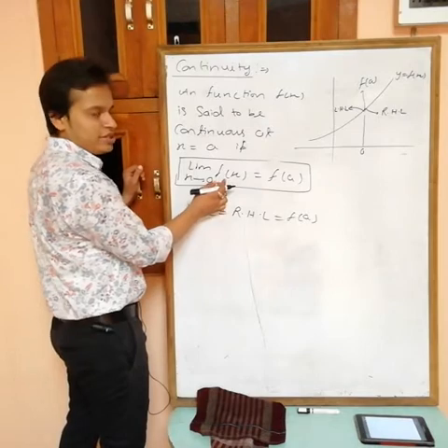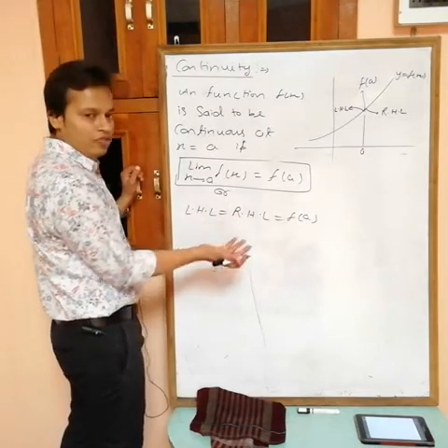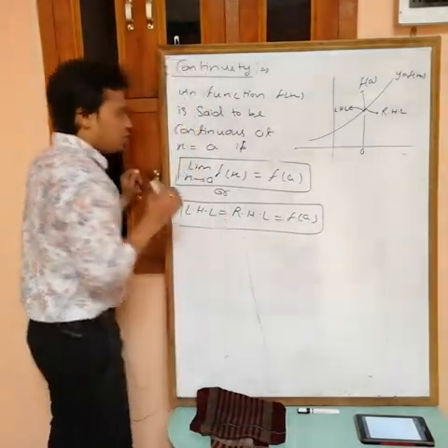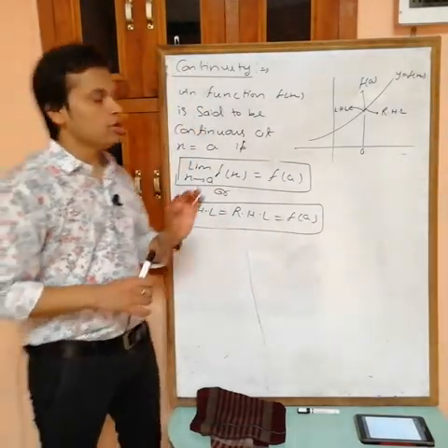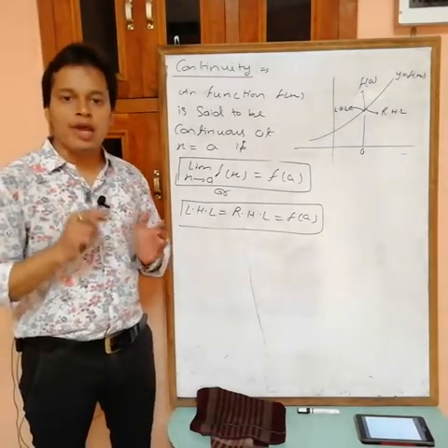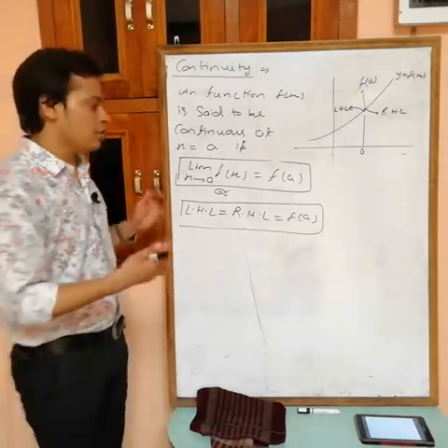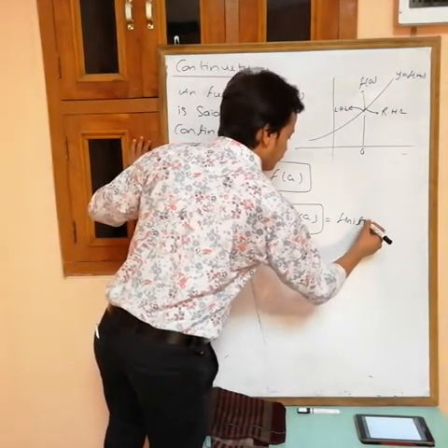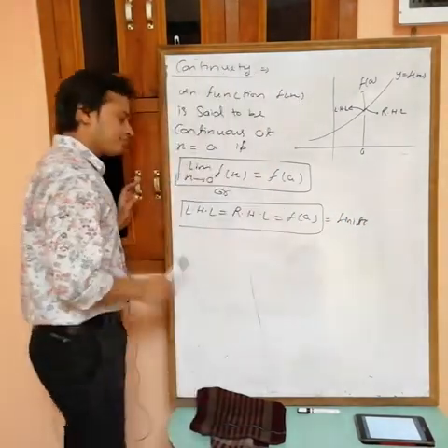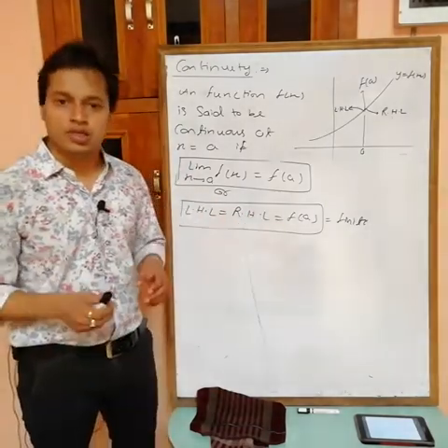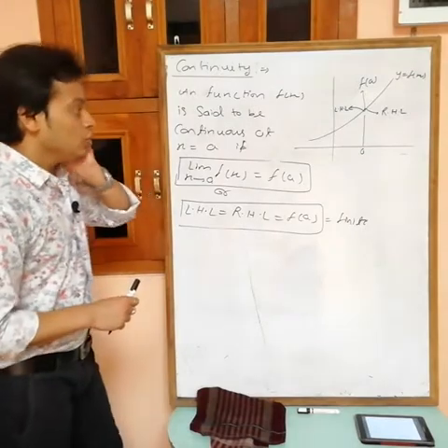If both are the same, then the limit as x tends to a of f(x) is the value of LHL and RHL. So any function f(x) at x equals a is said to be continuous if LHL equals RHL equals f(a), which is also finite. If these three are equal, then simply the function is continuous at x equals a.